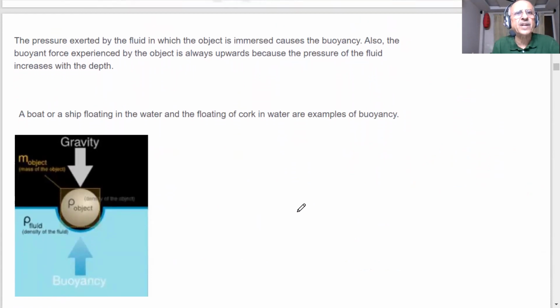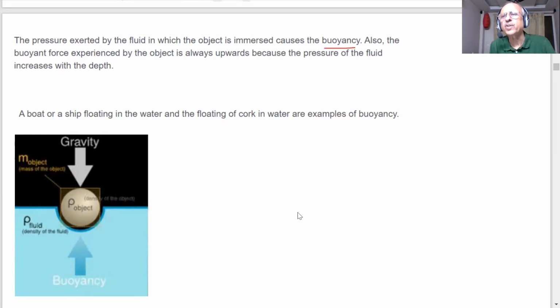Therefore, students, I can say the pressure exerted by the fluid in which the object is immersed causes buoyancy. So what we were talking about is pressure, that fluids have a pressure. The liquid has a pressure, water has a pressure. When we immerse an object in it, that fluid exerts a pressure which is upward, and the weight of the object is acting vertically downward, m into g, and the upward thrust is called buoyancy. So the pressure exerted by the fluid in which the object is immersed causes buoyancy.